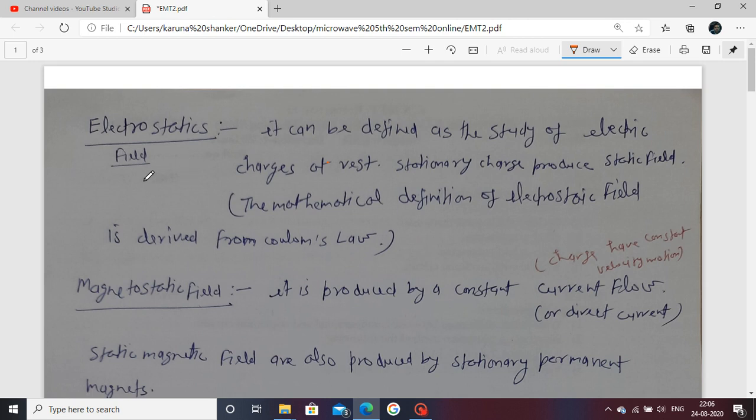What is the electrostatic field? How is it produced? It is produced by static charges. Static charge means a charge which is in a rest position, not moving. Stationary charges produce the static electric field. The static electric field is described by Coulomb's law, so here you should use Coulomb's law.